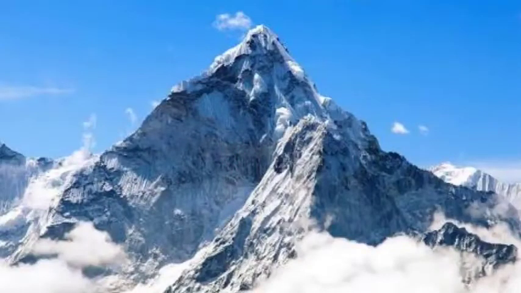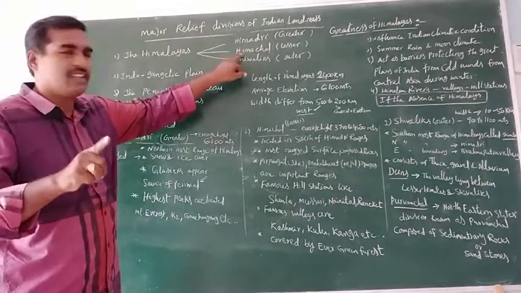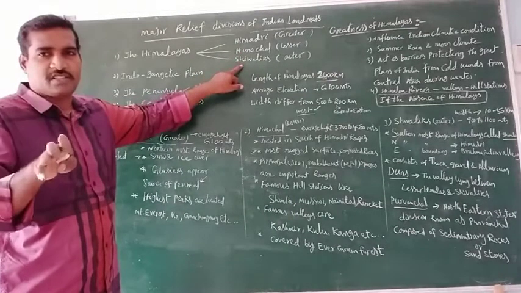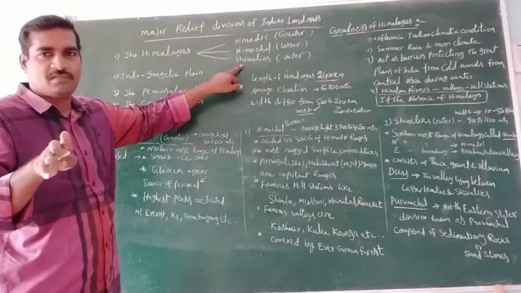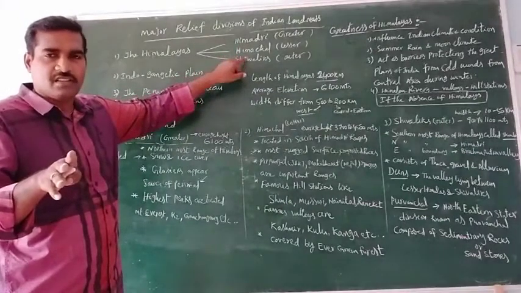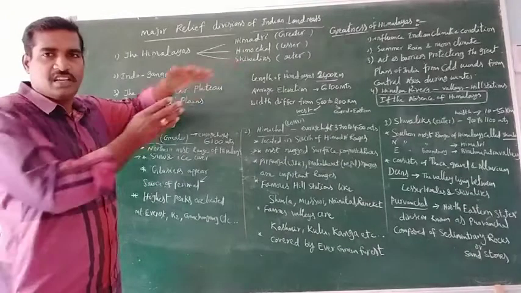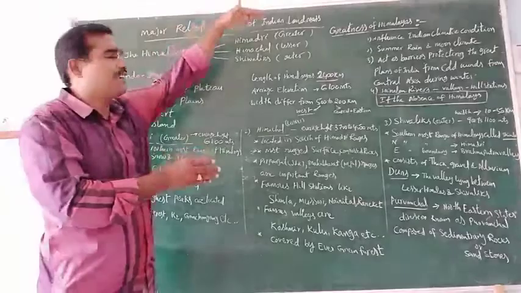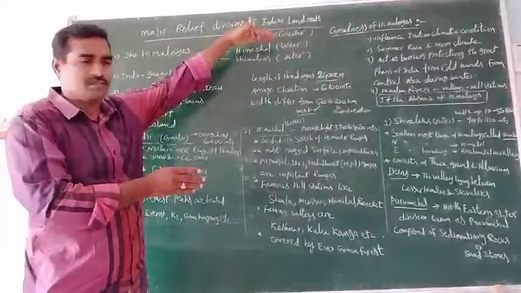The Himalayas comprise 3 parallel ranges. First one, Himadri, next Himachal, and next Shivalik. Once again: Himadri, Himachal, and Shivalik. The Himadri range is also known as the Greater Himalayas.